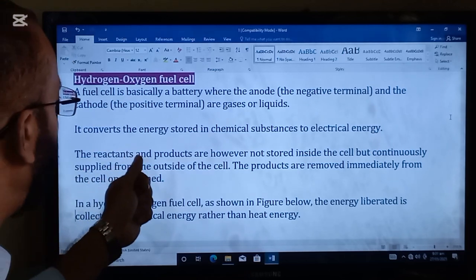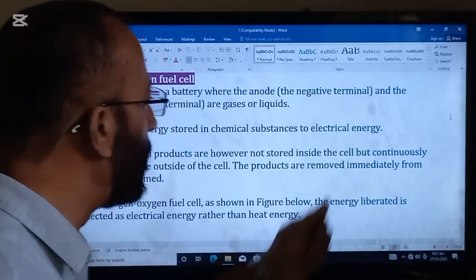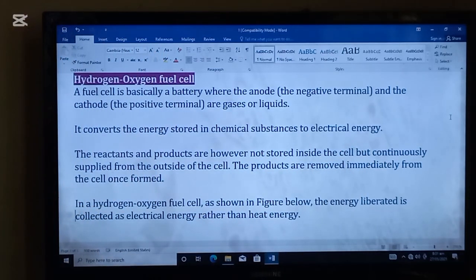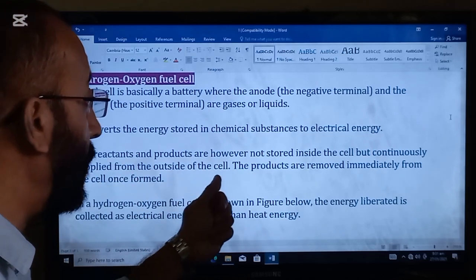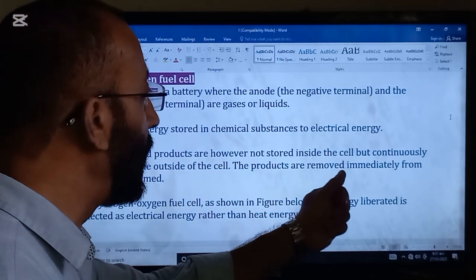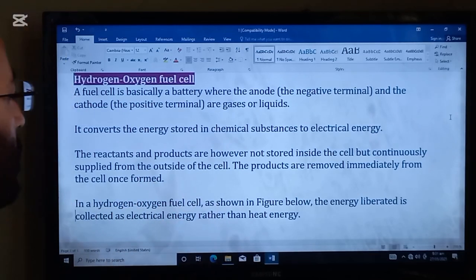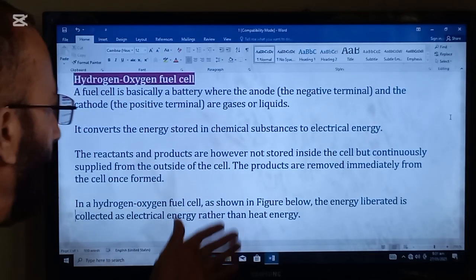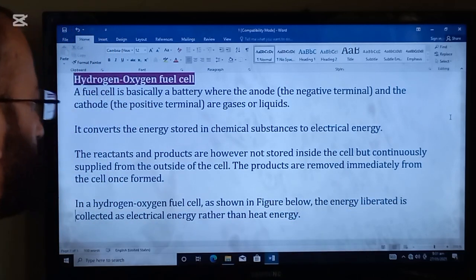It converts the energy stored in chemical substances to electrical energy. The reactants and the products are, however, not stored inside the cell but continuously supplied from the outside of the cell. The products are removed immediately from the cell once formed.